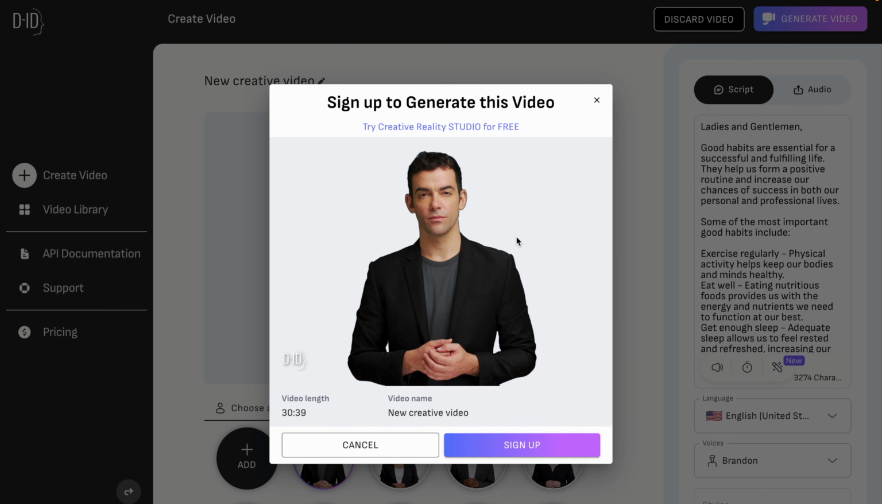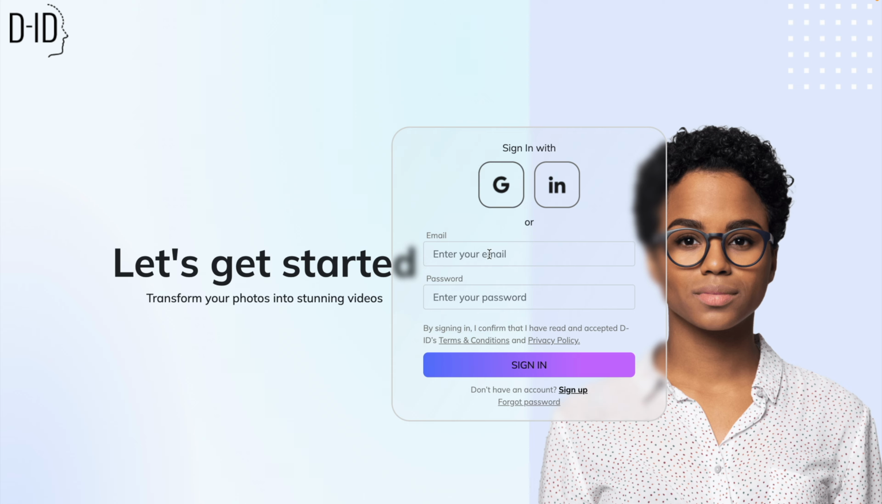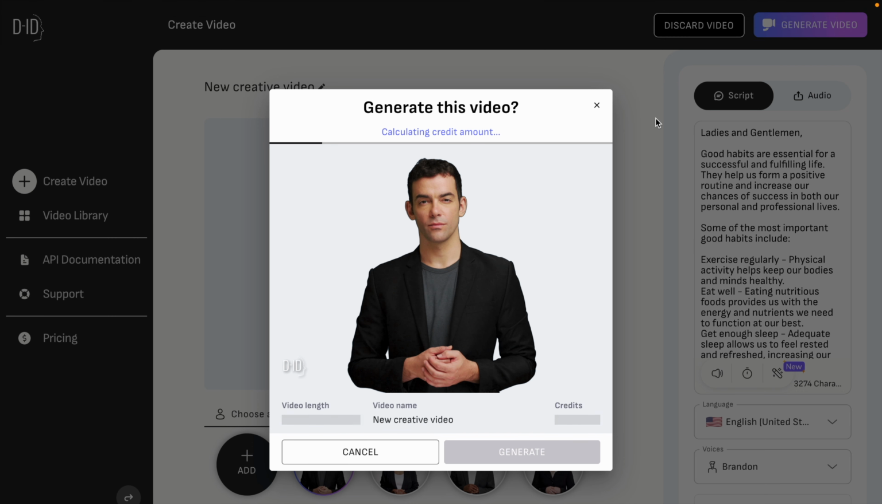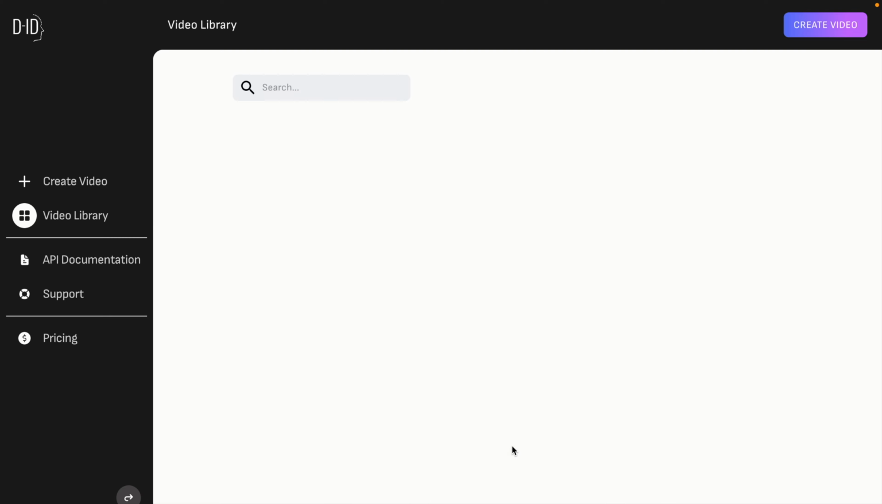For generating, you need to have an account with D-ID, so you need to sign up. For that, click on the sign up part and complete your sign in. Once we are done, we will again click on generate video, and it will generate your video. It is going to take some time for the generation of the video, but in a few seconds this will get generated, which is a very good AI.